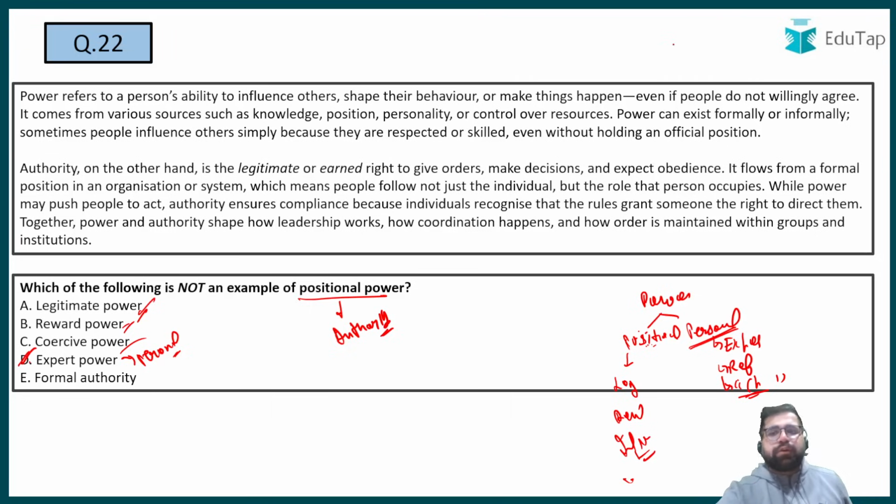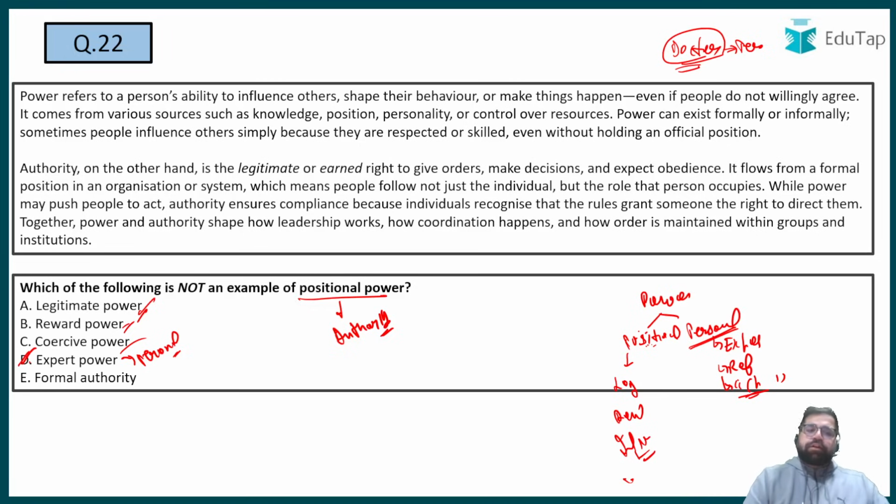For example, why do you listen to doctors? Doctors have the position, right? They have the personal power, rather they have the personal knowledge, they have personal expertise, therefore you listen to them, right? So it's a kind of non-positional power, you can say. So my correct answer will be option number D.